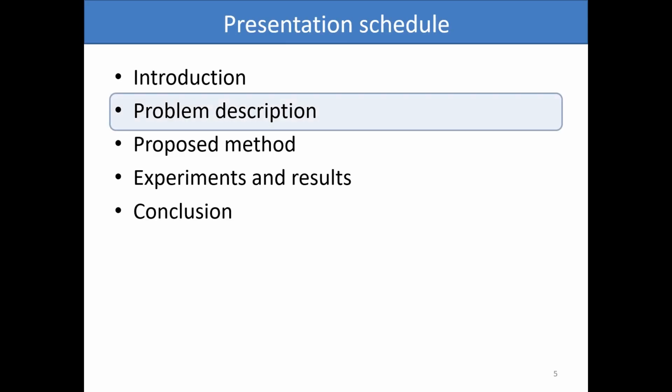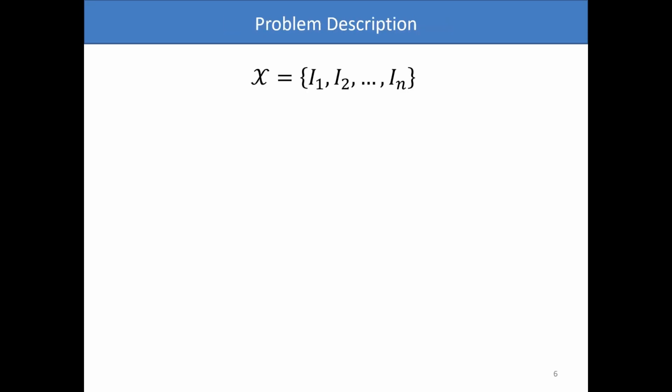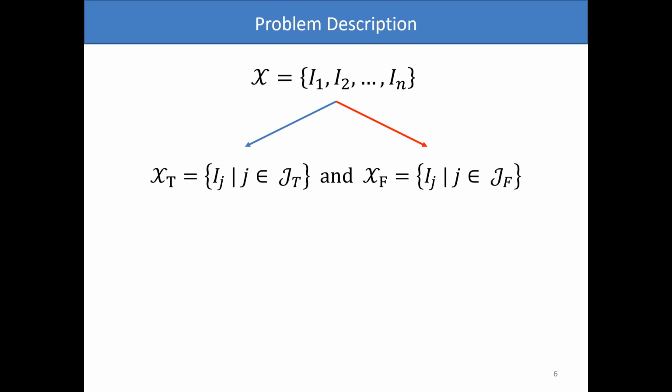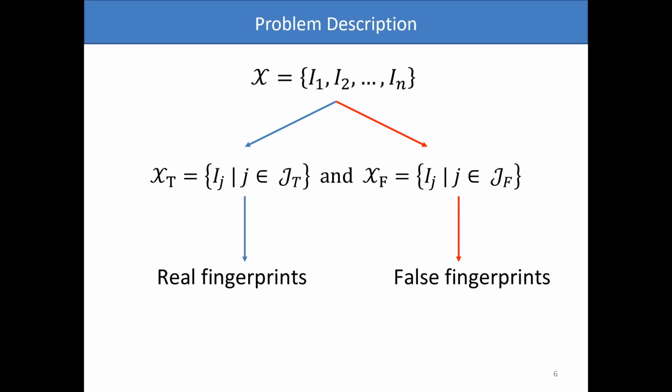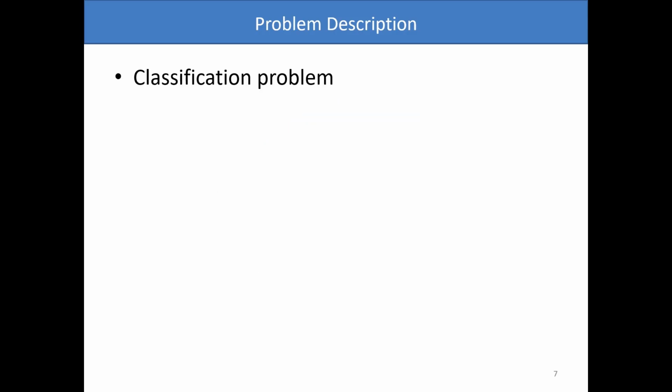In theory, what is a spoofing detection problem? We initially have a set X of legitimate and fake fingerprints, and we can break this set into two subsets according to the category of the images, true or false, so that these subsets are disjoint. Finally, we have a binary classification problem at hand.